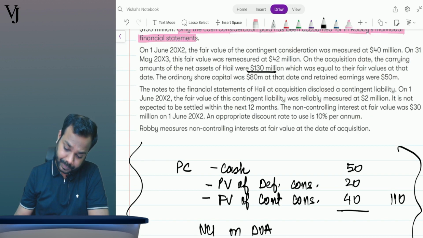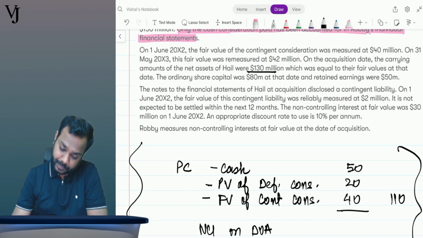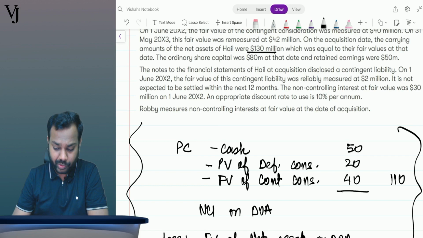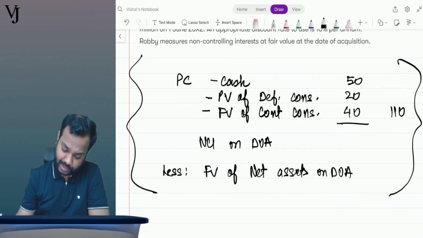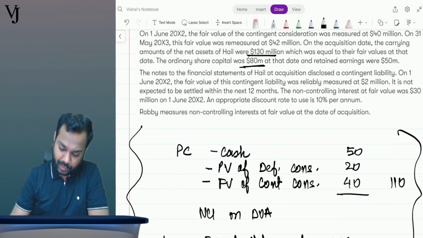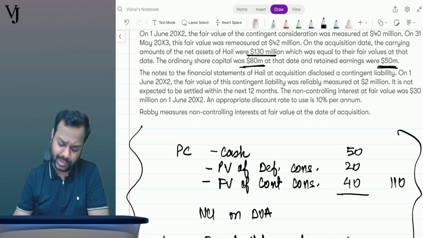Further, so what is the net assets? It says on the acquisition date, the carrying amount of net assets was 130 million, which was equal to the fair value at that date. Okay, now it says 130 million. And the breakup is ordinary share capital of 80 million and retained earnings of 50 million. We'll discuss about it also.